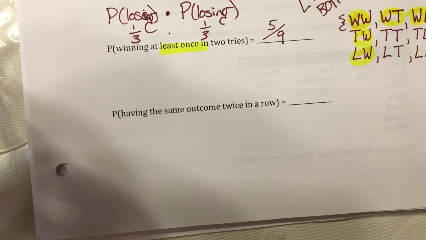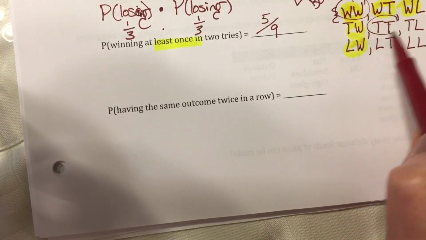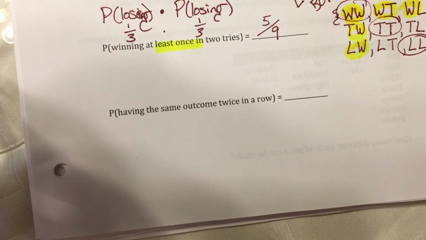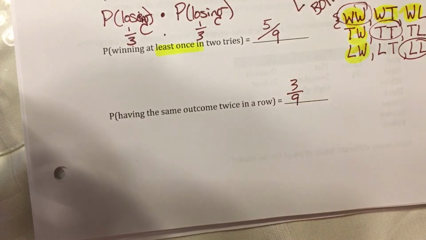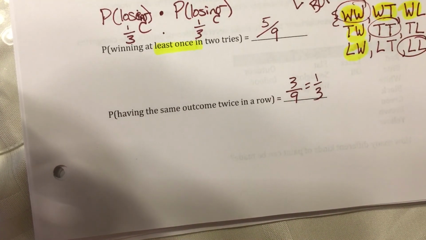Having the same outcome twice in a row. Well, that could be a win-win, a tie-tie, or a lose-lose. So 3 out of 9. If you wanted to, you could reduce that, but you don't have to, because it didn't ask for it.